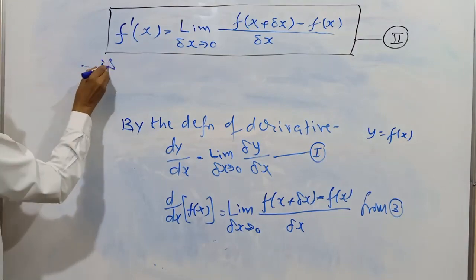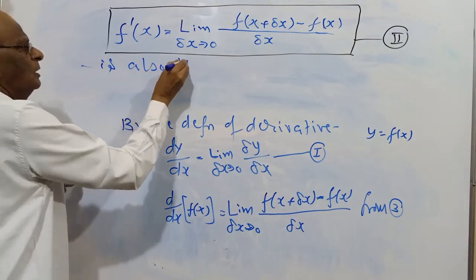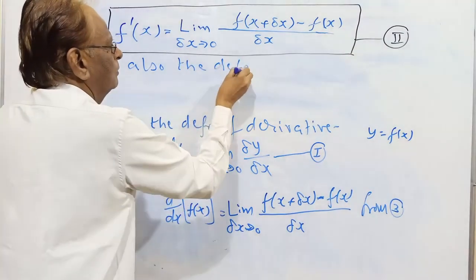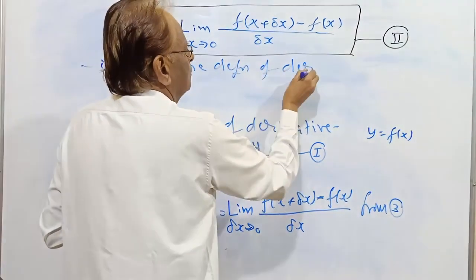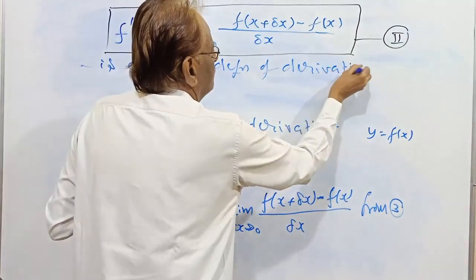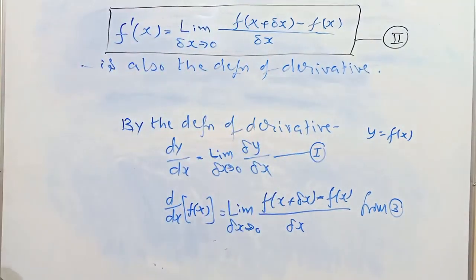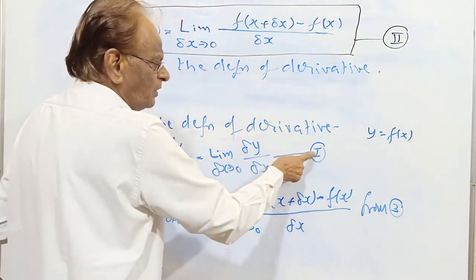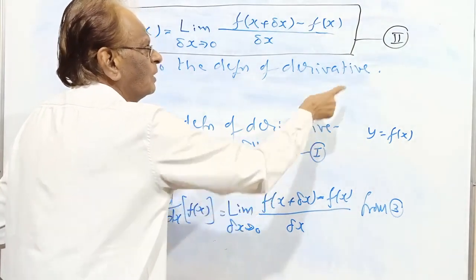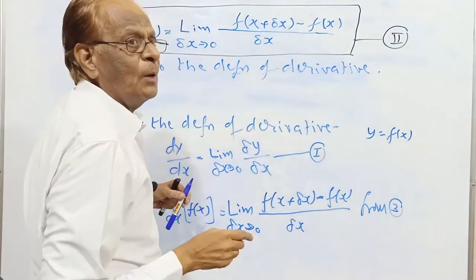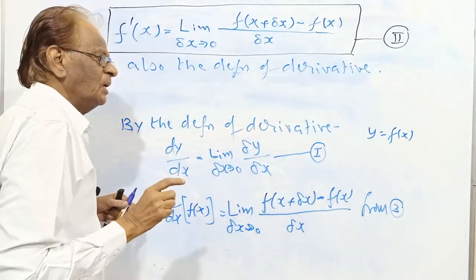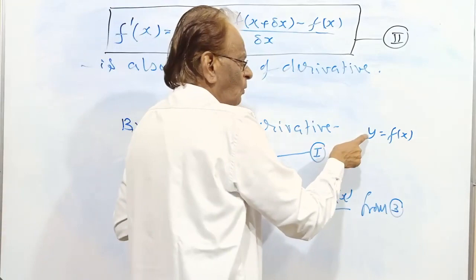This is also the definition of derivative. This Roman 1 is the definition of derivative. Roman 2 is also the definition of derivative. But the difference is, in Roman 1, the y symbol comes.